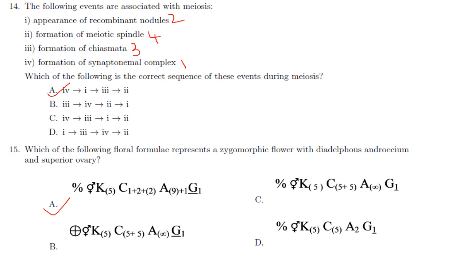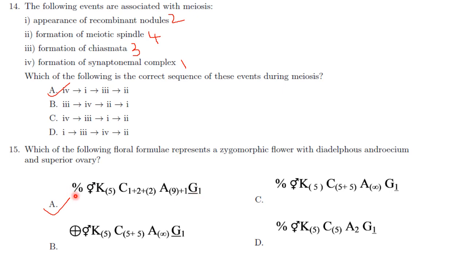Which of the following floral formulae represents a zygomorphic flower with a diadelphous androecium and superior ovary? As per me it is option A, because that is having 9+1 arrangement where 9 anthers are united in filament and one is left free. G1 with the line below the G is showing it is superior ovary.